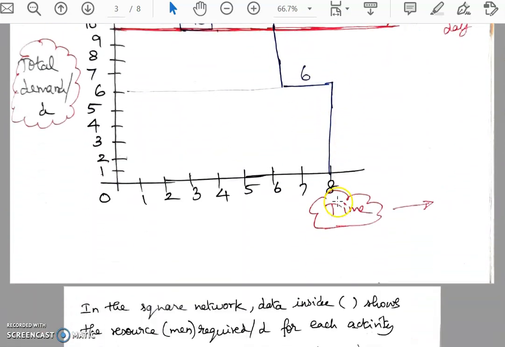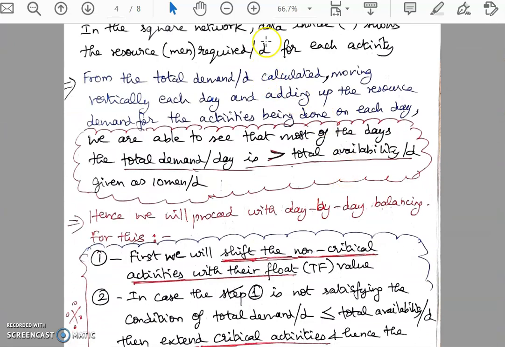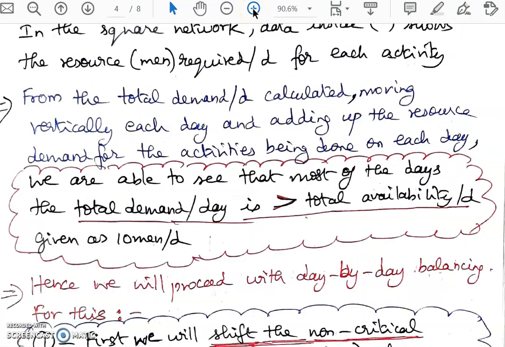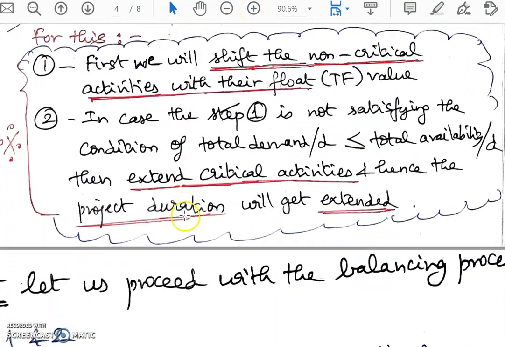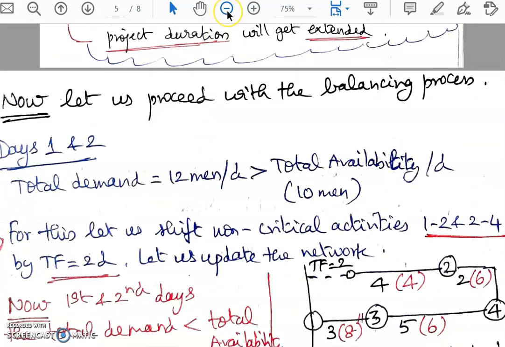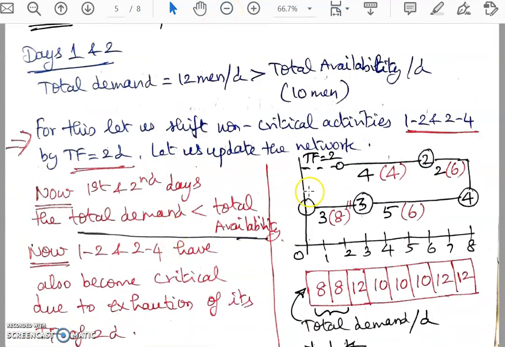So if I do that, what happens here? I'm doing that process here. I'm able to get a demand of 8 for the first 2 days, since this path has been totally shifted by 2 days. For the first 2 days it is 8, but still on the third day it is 12, and thereafter this is the trend. So the first 2 days have been leveled.